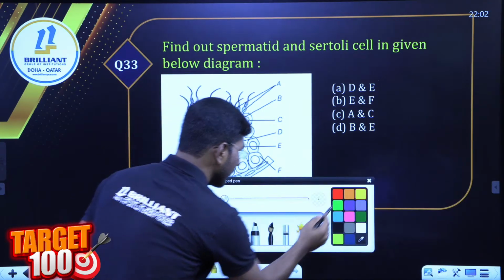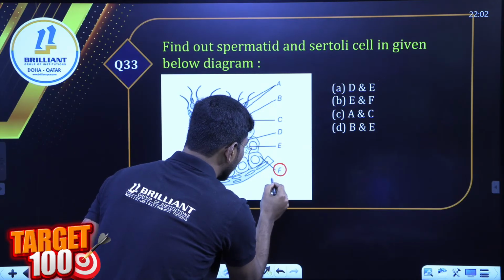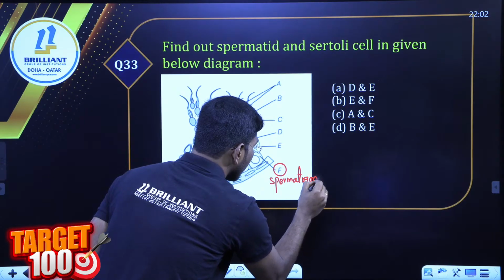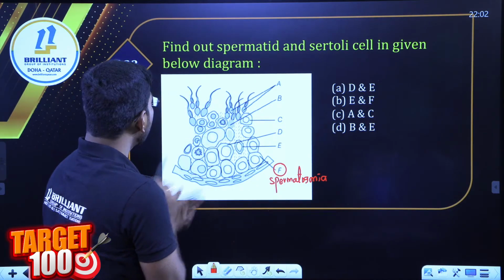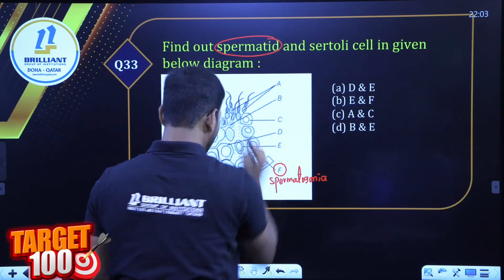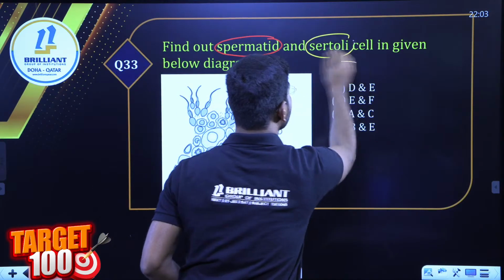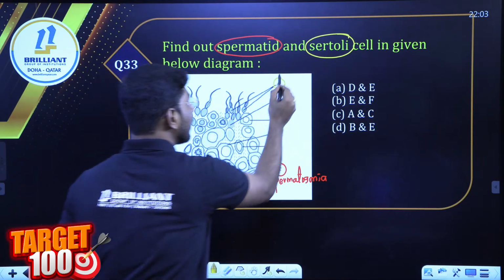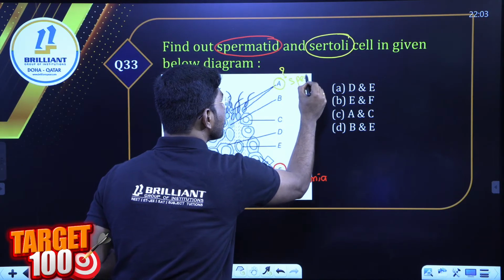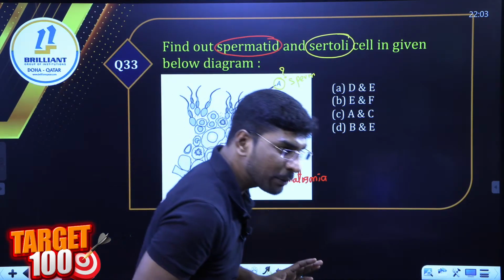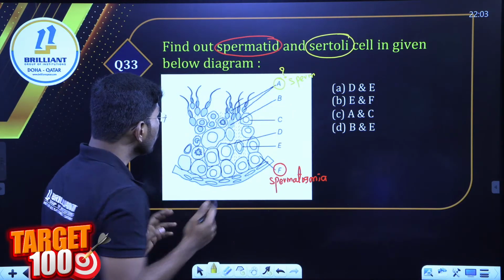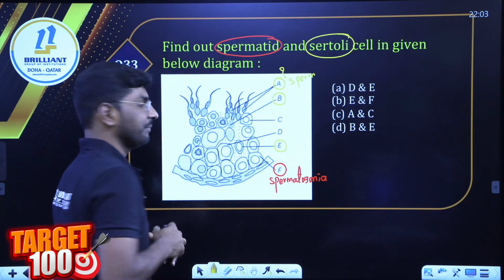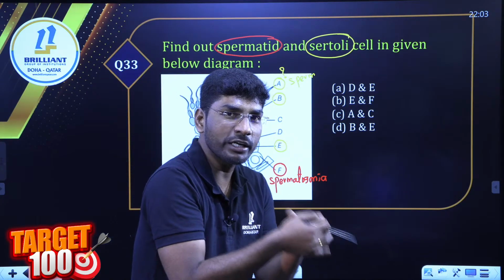So first let me come from the bottom. I can write F is spermatogonia. They are asking to find out the spermatid plus Sertoli cells. So what is A? Any one of you tell me, what is A? Directly sperm, right? Spermatozoa or sperm, fine. So tell me what is B, what is E?